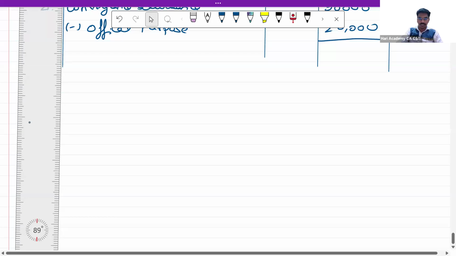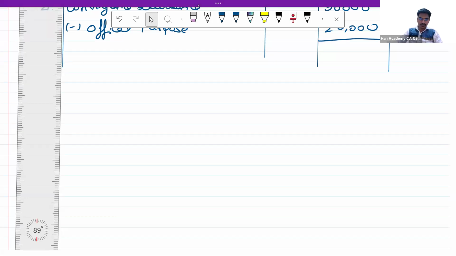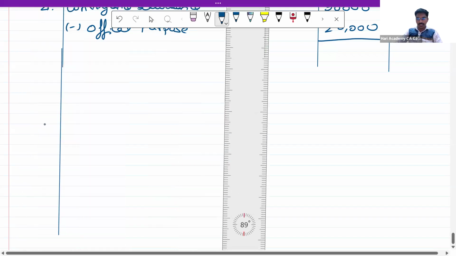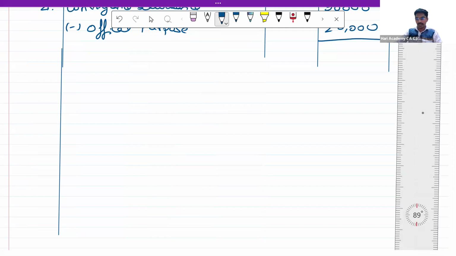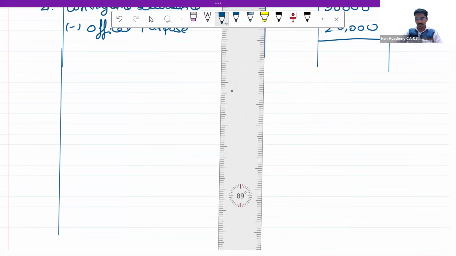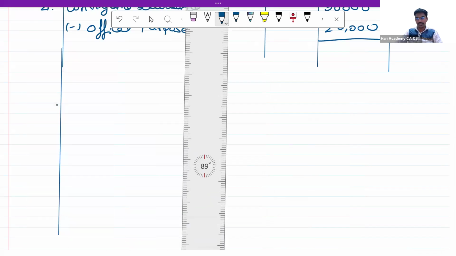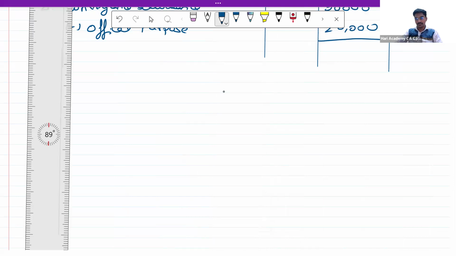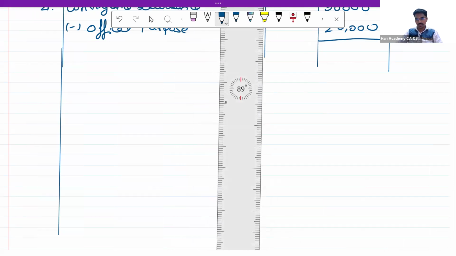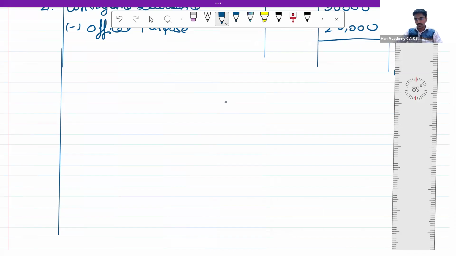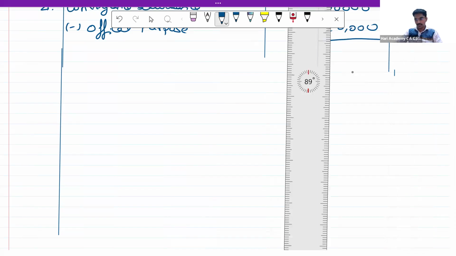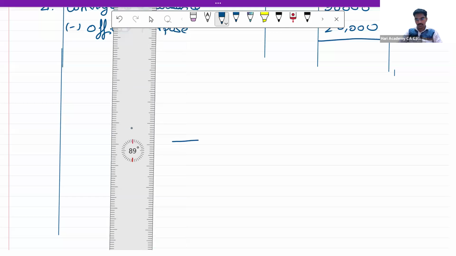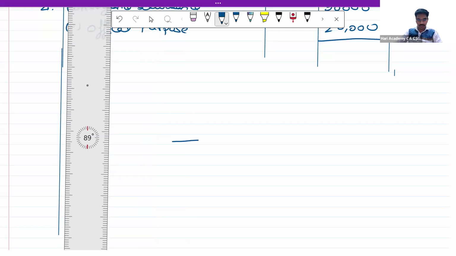Let us just draw these lines. In exams also, I request you to draw these lines so that it is easy for the examiner to correct. At least if not in pencil, if the time does not allow, at least do it in pen.